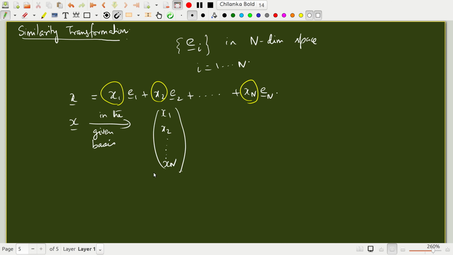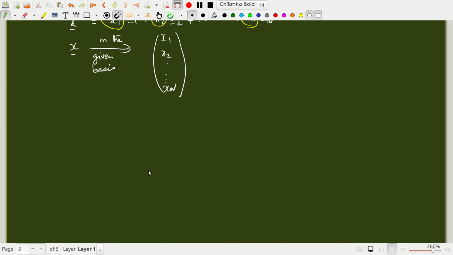Okay, now you may not have only one basis, you may have many other bases to work with. So let's change the basis to a set E_i prime, a new set of basis vectors. If I say a new set of basis vectors, I have to first tell how this is related to the old basis.